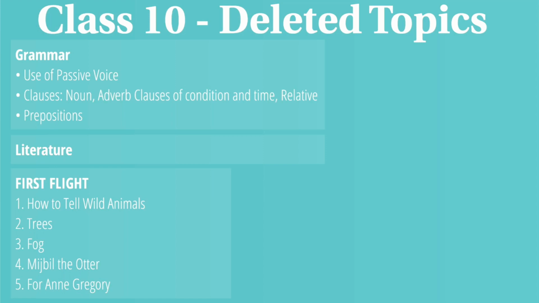The first poem is called How to Tell Wild Animals. The second one is called Trees. The third prose lesson is called Fog. Fourth one is Midgebill the Otter. It's a prose. And the fifth one is For Anne Gregory. So this is a poem too.